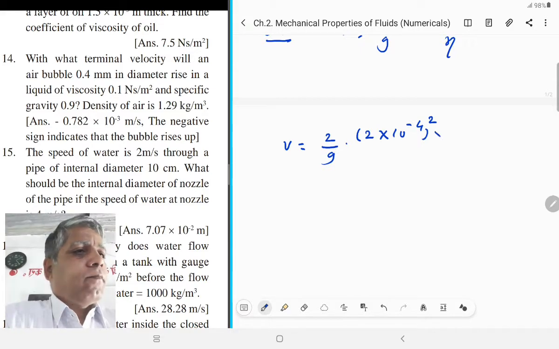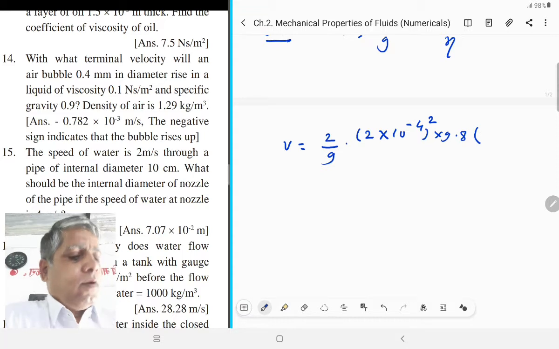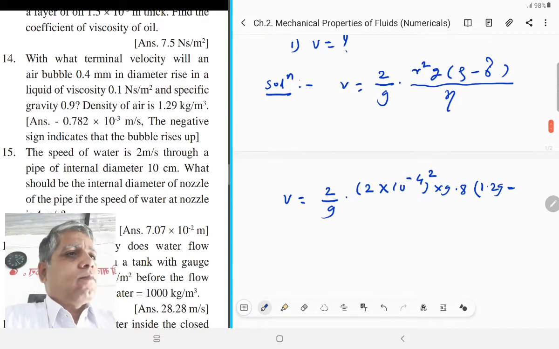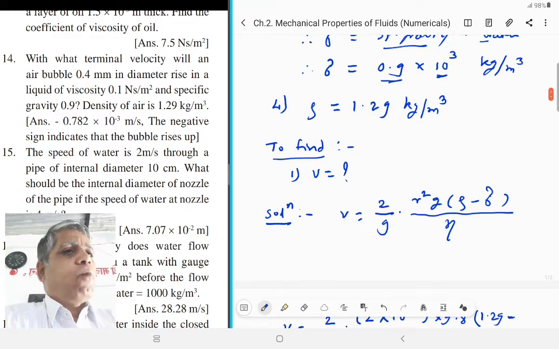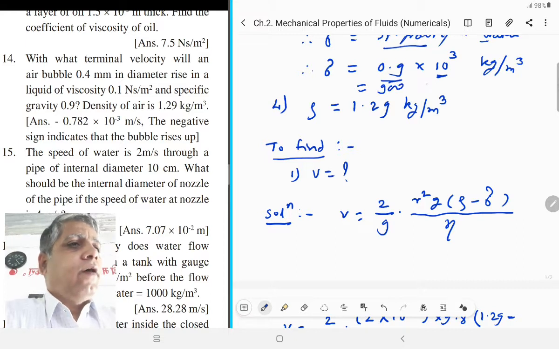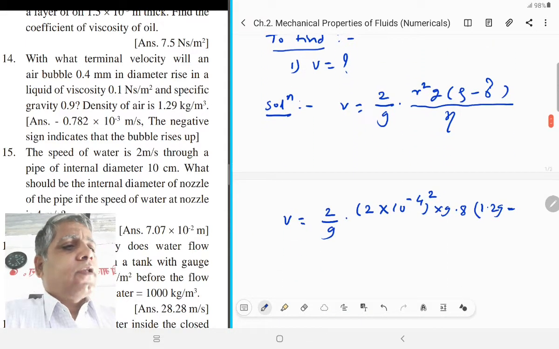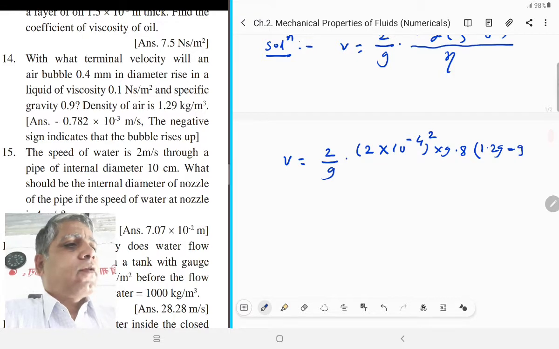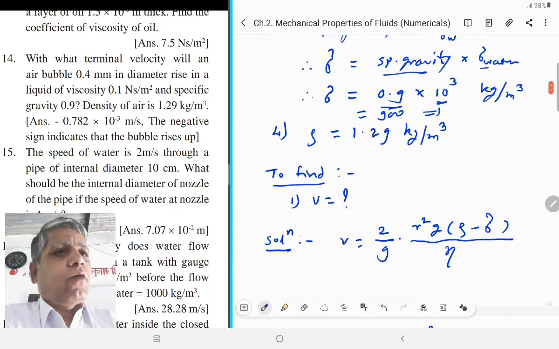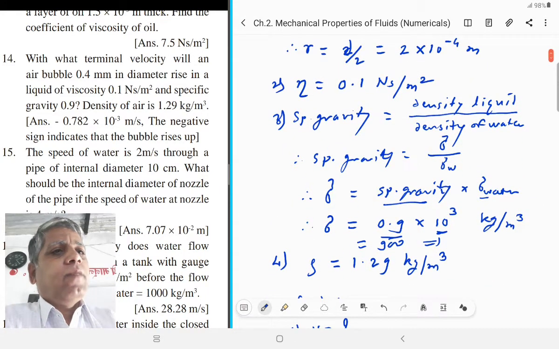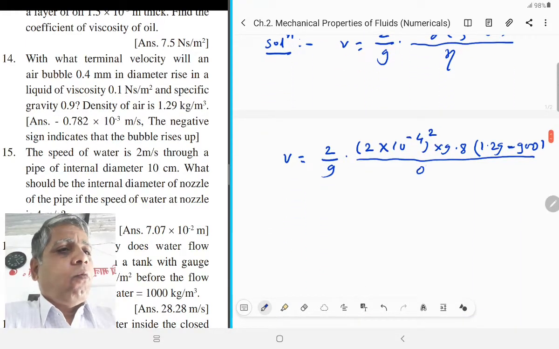Value of g is 9.8 into bracket density of air, that is 1.29, minus density of liquid, and density of liquid is here 0.9 into 10 raised to 3, that is equal to 900, divided by coefficient of viscosity eta, which is 0.1 Newton second per meter square.